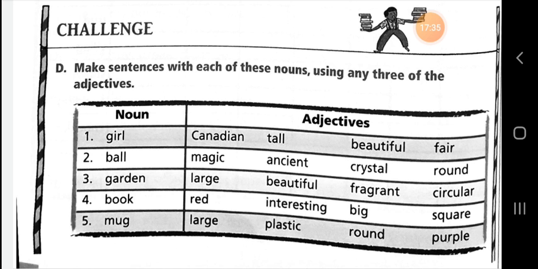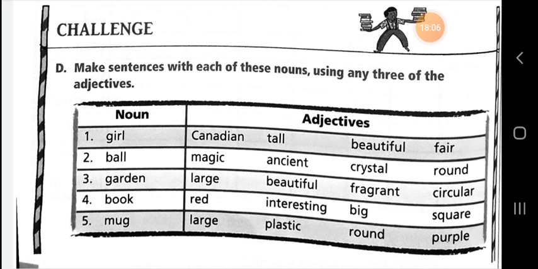So first the noun girl, and 4 adjectives are given: Canadian, tall, beautiful, fair. So I am going to form a sentence. You need to listen to me attentively so that you can understand. Dear student, a beautiful tall Canadian girl.